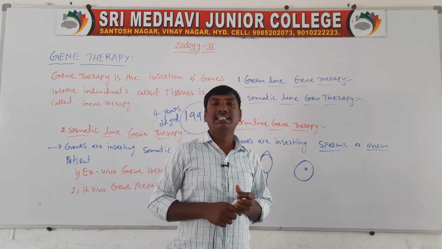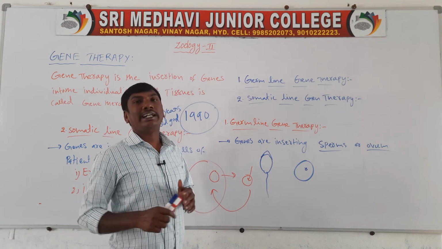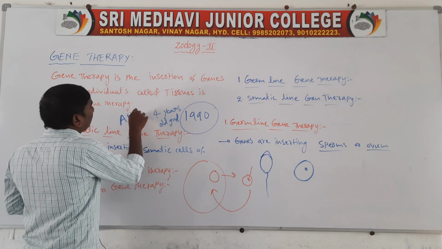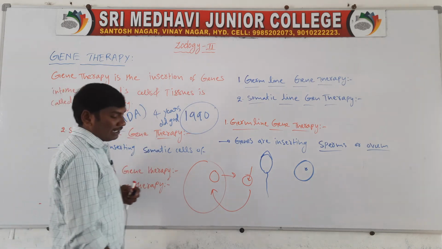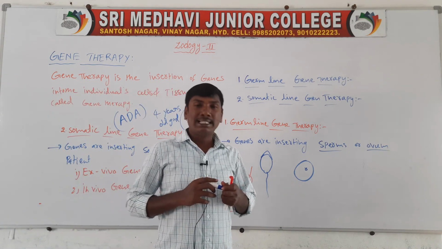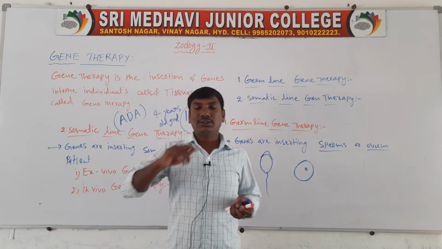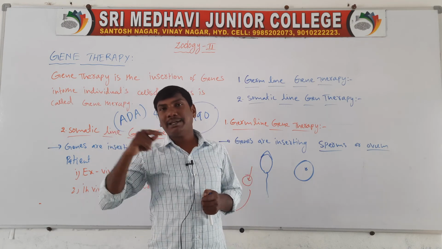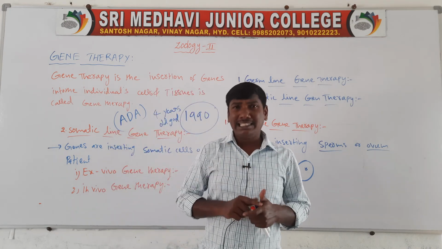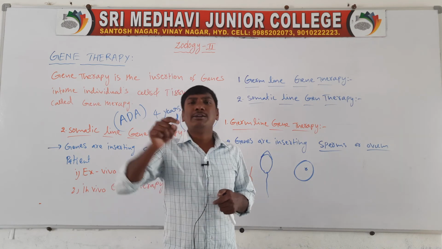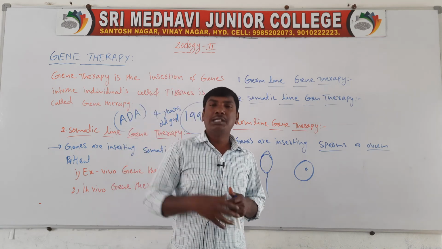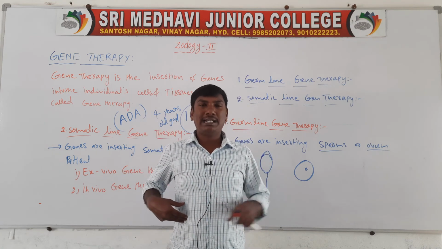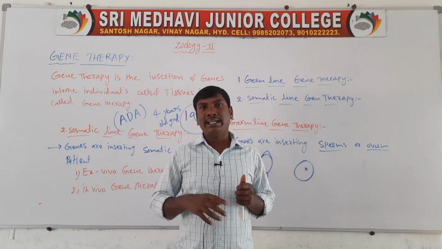This girl had a defect in ADA, adenosine deaminase disease. A defect in the adenosine deaminase enzyme causes this disease. This enzyme is majorly important to the immune system, which is very important for protecting the body from diseases.